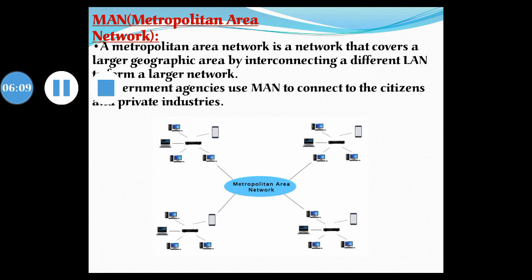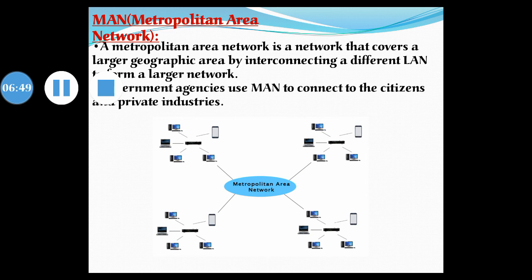Next one, MAN, Metropolitan Area Network, simply called MAN. Metropolitan area networks cover a larger area than that of a LAN and smaller areas compared to a WAN. WAN means wide area network. It connects two or more computers that are apart but reside in the same or different cities. It covers a large geographical area and may serve as an ISP. ISP means Internet Service Provider.